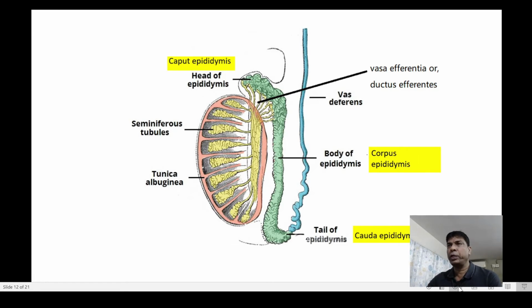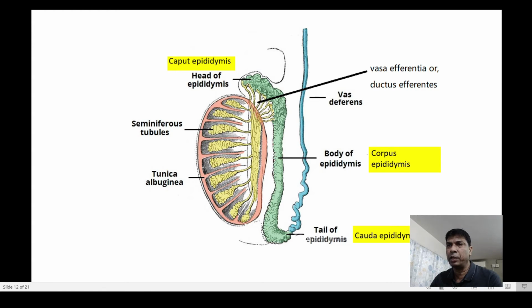Now let's go through this longitudinal structure of testis. Here you can see that this testis is oval in shape, and it is actually covered by 3 layers. The outermost layer is known as the tunica vasculosa, the middle one is known as the tunica vaginalis, and the innermost one is known as the tunica albuginea.